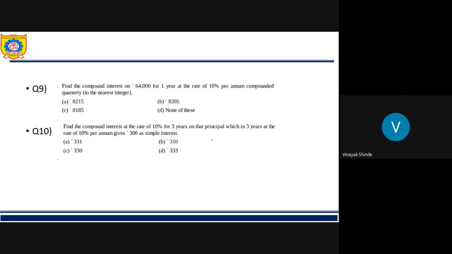See, if we see the compound interest, we will require the principal. So first let's find the principal. SI is 300, and P has to be found, with 3 years at 10% interest rate. So this would be 100. So the principal is nothing but 1K, 1000 is the principal.